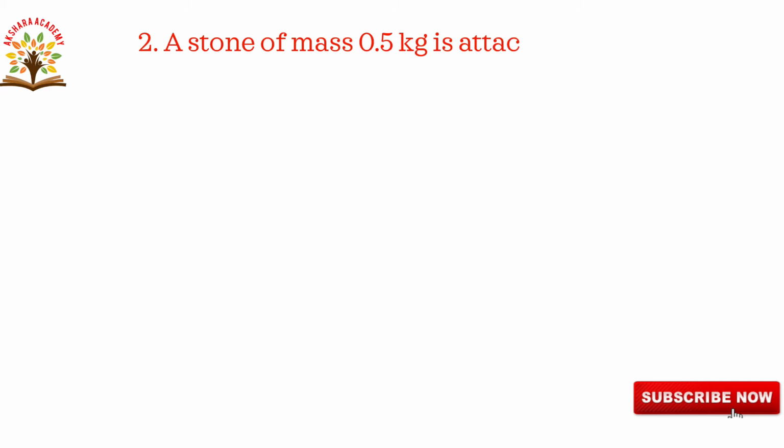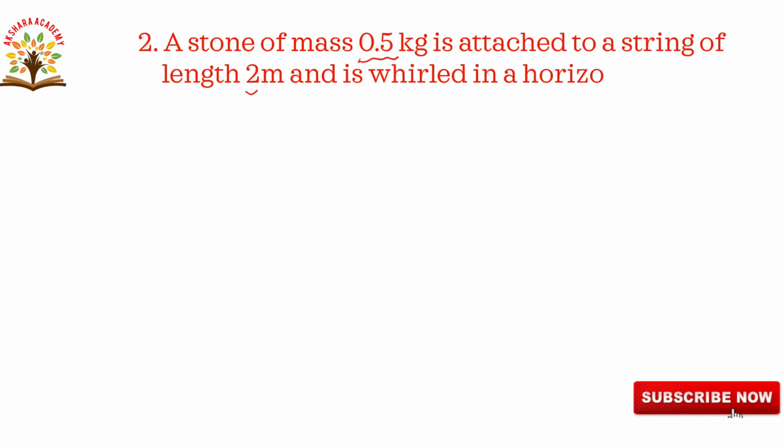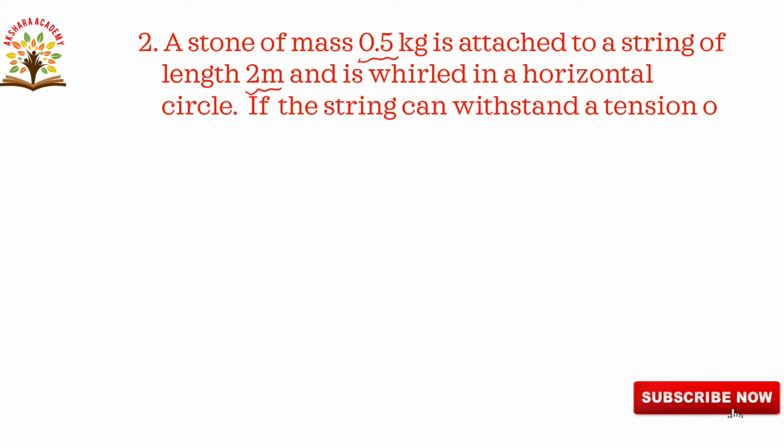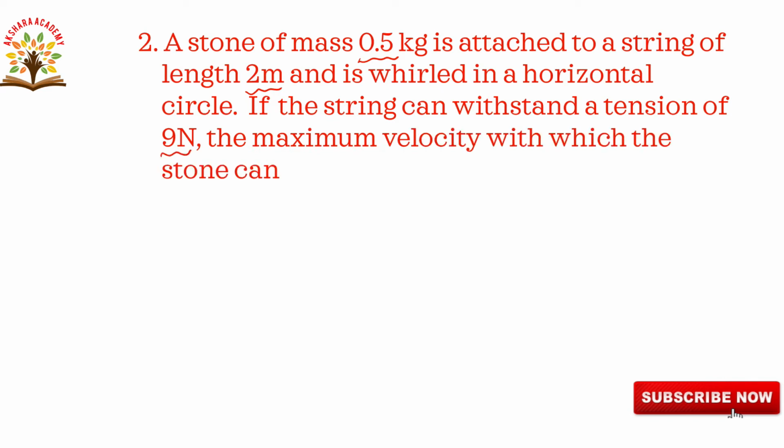A stone of mass 0.5 kilogram is attached to a string of length L 2 meters and is whirled in a horizontal circle. If the string can withstand a tension of 9 newtons, the maximum velocity with which the stone can be whirled. Here we have to calculate the maximum velocity. Let us go to the solution.